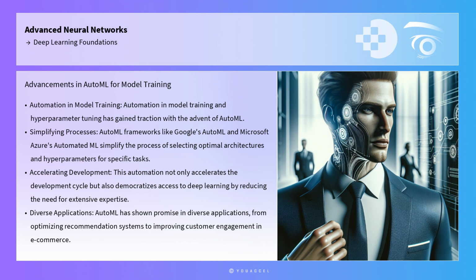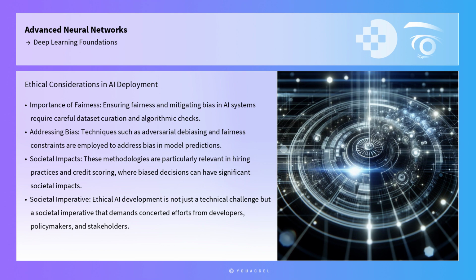Ethical considerations are paramount in deploying deep learning models, as biased algorithms can perpetuate injustices in society. Ensuring fairness and mitigating bias in AI systems require careful dataset curation and algorithmic checks. Techniques such as adversarial debiasing and fairness constraints are employed to address bias in model predictions. These methodologies are particularly relevant in hiring practices and credit scoring, where biased decisions can have significant societal impacts. Ethical AI development is not just a technical challenge, but a societal imperative that demands concerted efforts from developers, policymakers, and stakeholders.